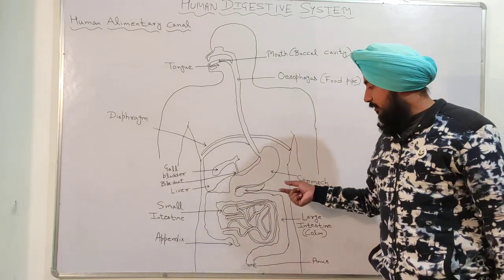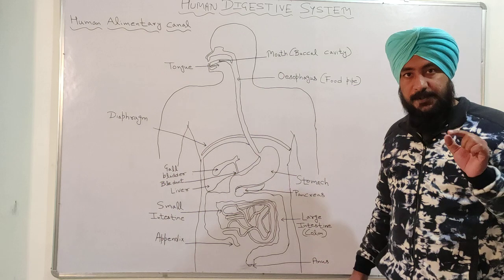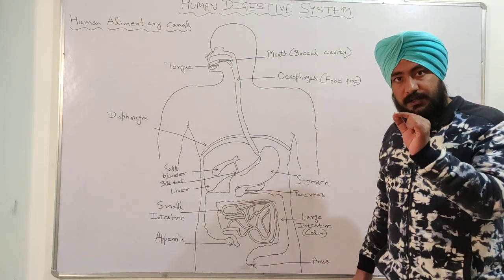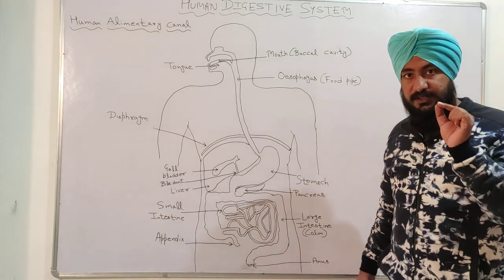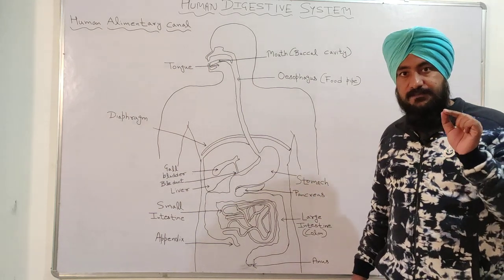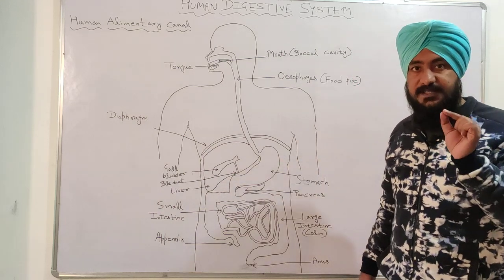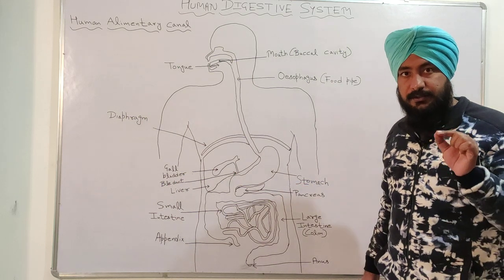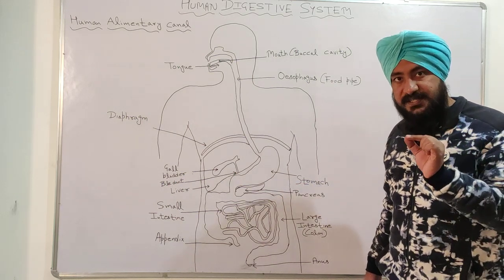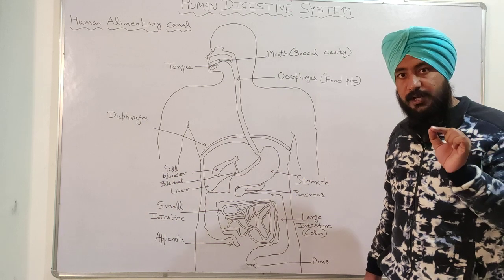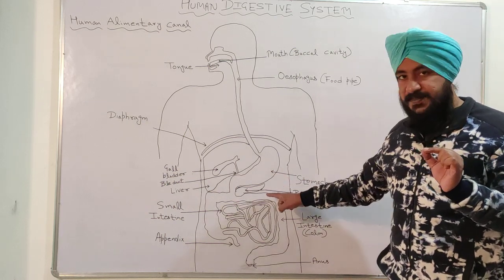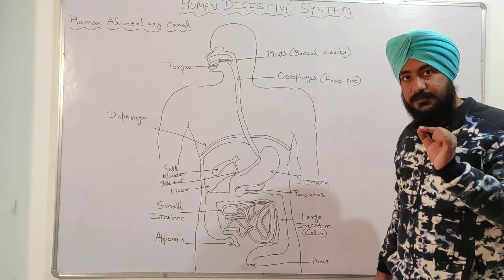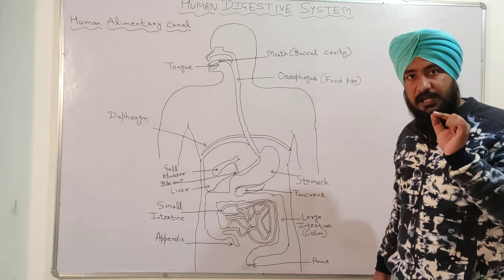But in the pancreas, the trypsin converts the protein into amino acid, but this process occurs when the medium is alkaline. So in the stomach, pepsin converts the protein into amino acid when the food medium is acidic. The trypsin converts protein into amino acid when the food medium is alkaline.